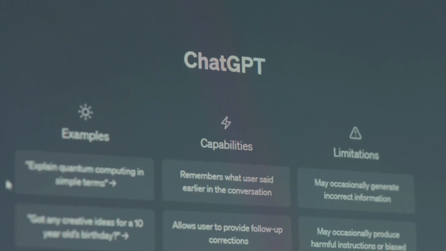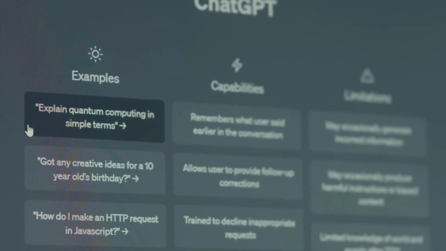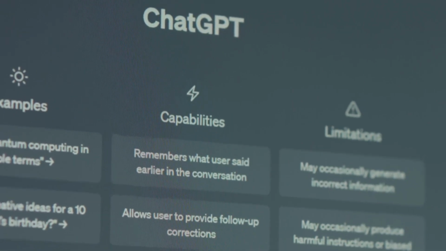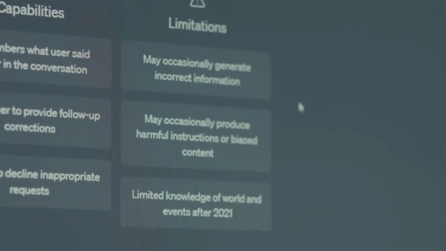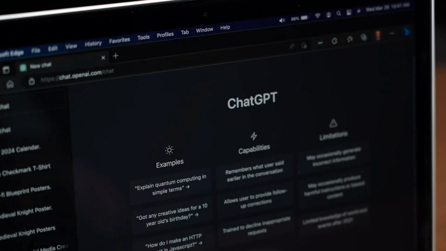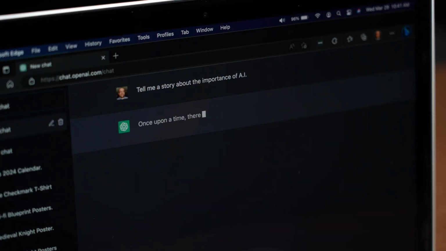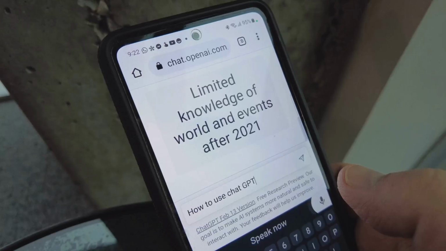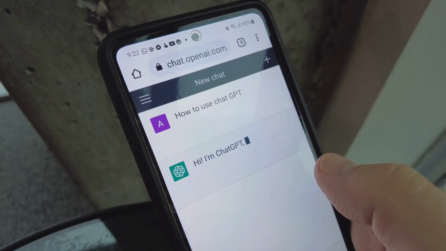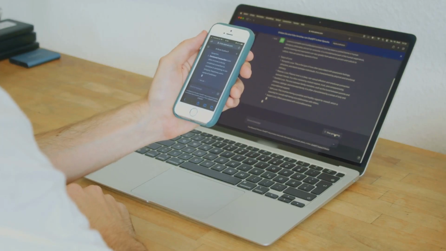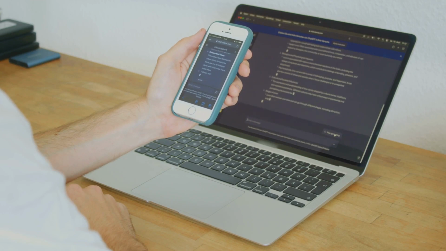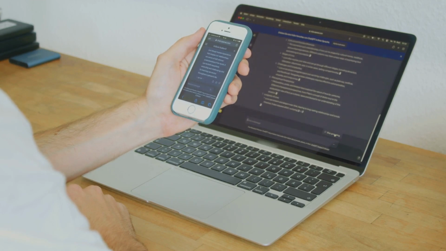Your chat history is saved, providing a valuable record of your interactions. Custom instructions let you tell ChatGPT about your preferences, tailoring its responses to your specific needs. You can also upload files, expanding the possibilities for collaboration and analysis. PDFs, allowing you to summarize lengthy documents or extract key information. There's also a mobile app, extending the power of ChatGPT to your fingertips wherever you go. Voice support lets you talk to ChatGPT hands-free, providing a convenient and natural way to interact with the AI.